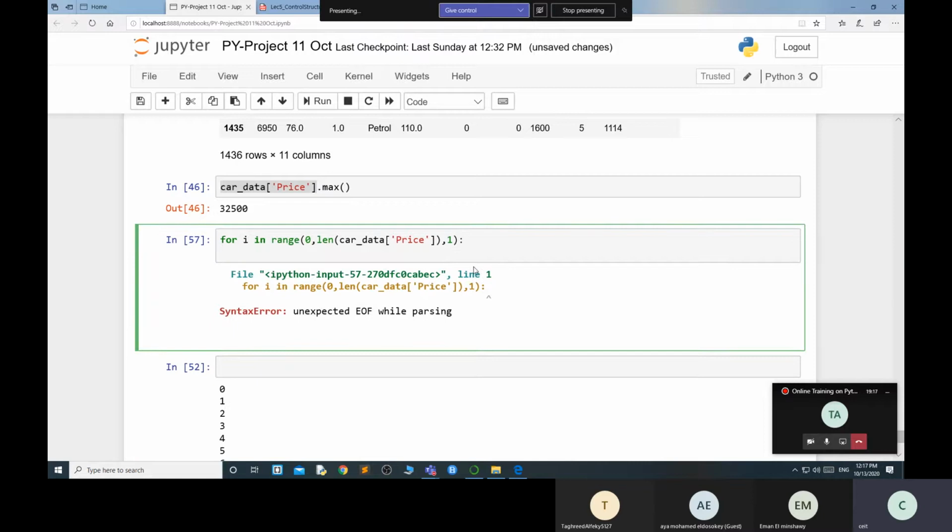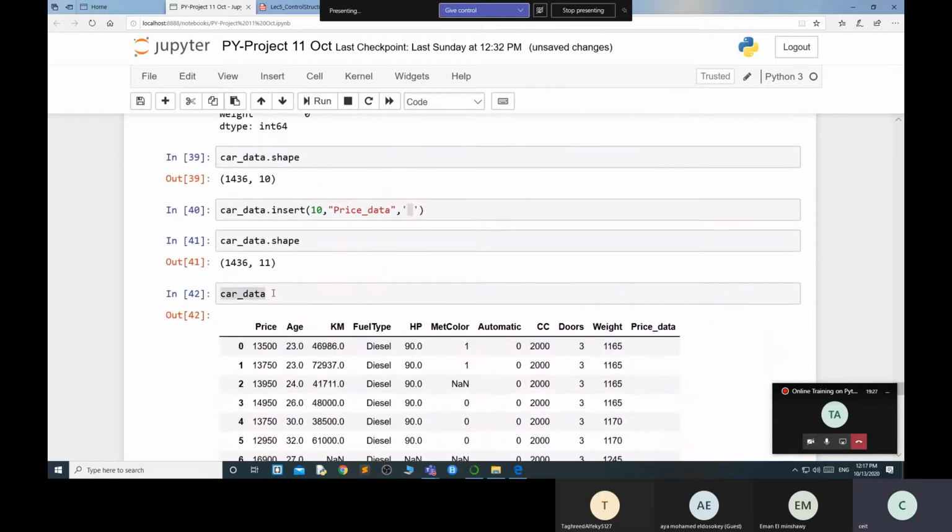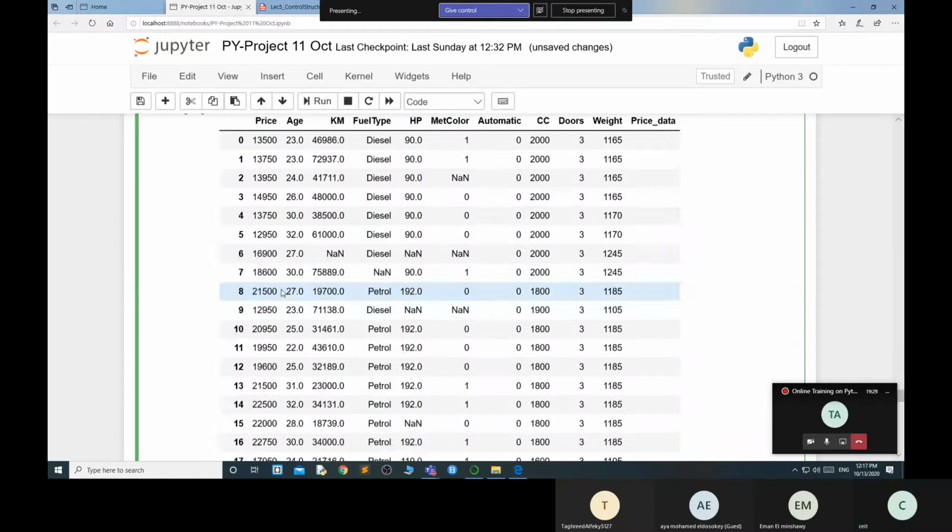So now I have to use if. I need to use if my car data, the same column.